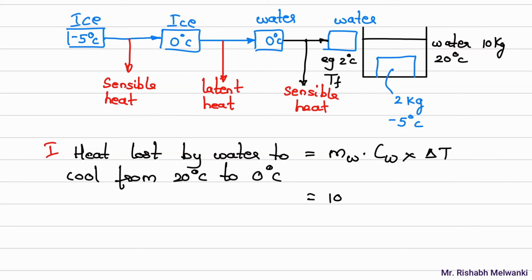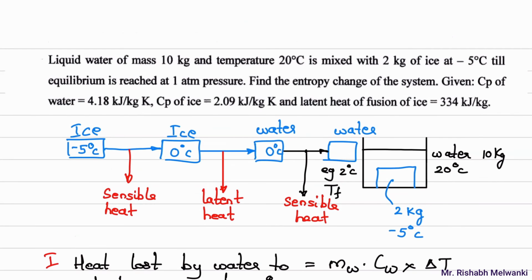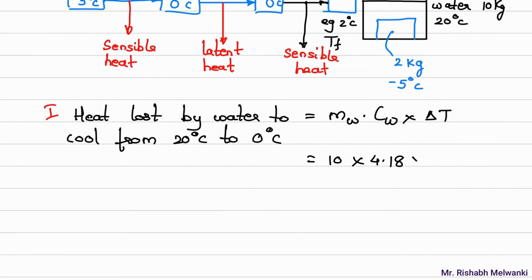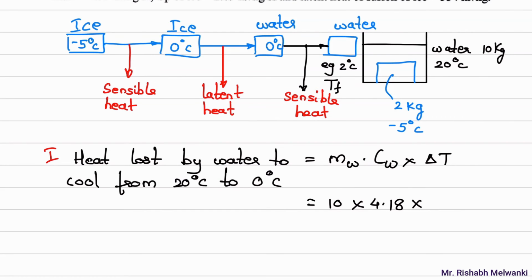Mass of water is 10 kg into specific heat of water, you have to remember. Whether it is given in the question? Yes, it is given in the question. Here you can see Cp of water is 4.18 kilojoule per kg Kelvin. So we will take that value 4.18 into delta T of water. Now what we are assuming, delta T is 20 to 0, right? So I'll write down this delta T is 20 minus 0. So from here, if you calculate this Q value, I'll get this Q value as 836 kilojoule.